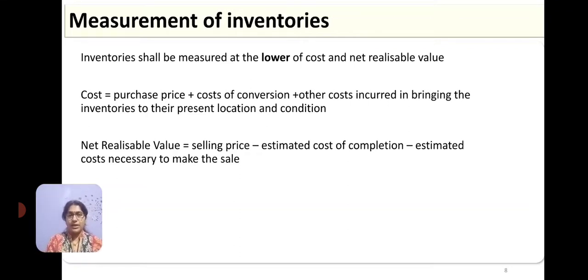Or on the other hand, if the cost is 10 and net realizable value is 12 for example. So, which is lower? Cost is lower. So, I should record the inventory at cost because that is lower. So, I should recognize or measure the inventory at the cost or net realizable value, whichever is lower.